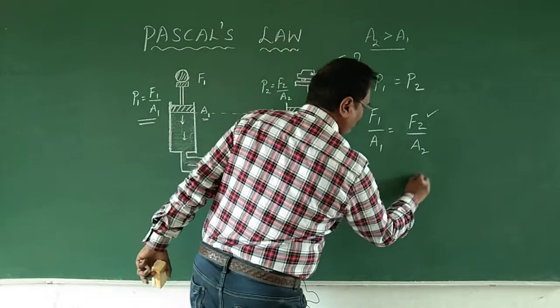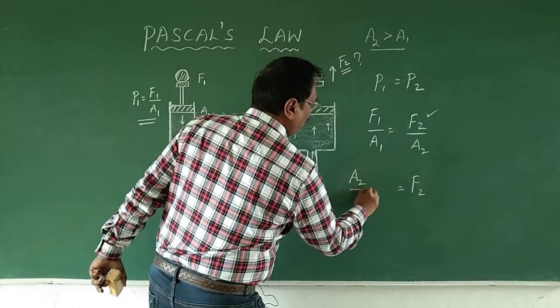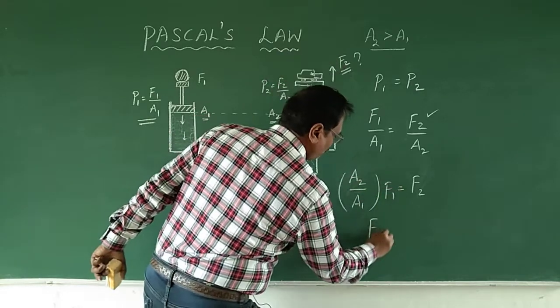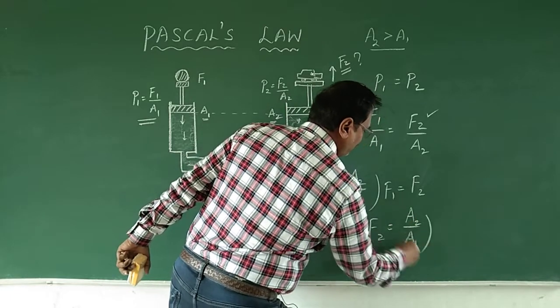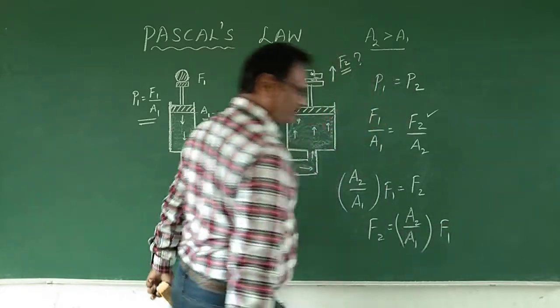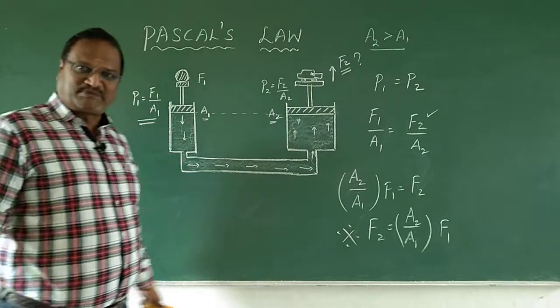In order to know F2, we keep F2 here and bring A2 upon A1 of F1, or F2 is equal to the ratio of the areas of cross section, A2 upon A1, into the force applied here, F1. This is the most important formula you should remember.